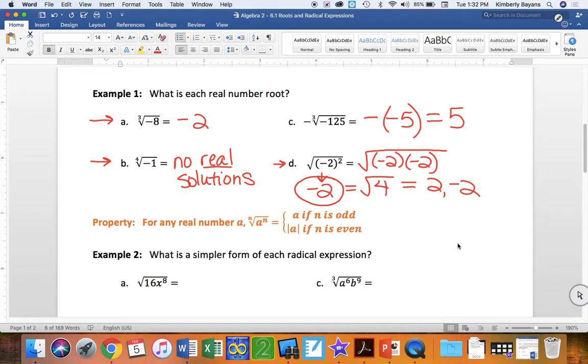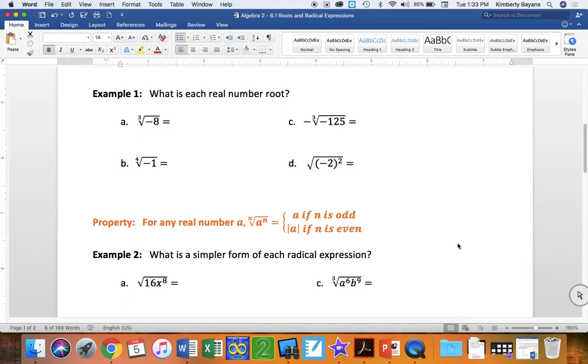Okay, so let's look at the next property. For real number a, the nth root of a to the n power, here's what we're looking at. It's just a if n is odd. It's the absolute value of a if n is even. So if you're taking an even root, like this square root, 4th root, 6th root.